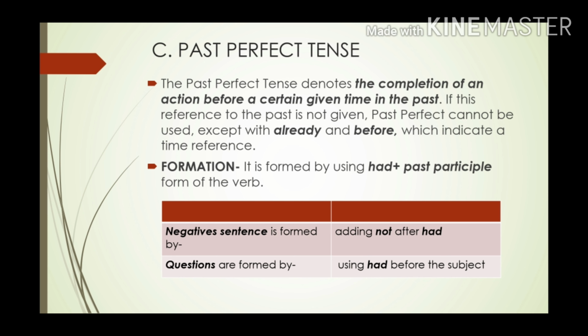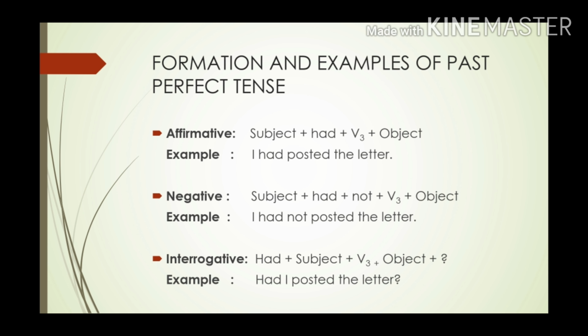Now to understand this better, let's see the formulas and examples. When it is the affirmative sentence, we use subject, had, verb third form and then object. For example, if the subject is I, then we will use I had, post will become posted, object is the letter. So I had posted the letter. That means this work was already done or finished. For negative: subject, had not, verb third form and then object. So I had not posted the letter, for making it negative.